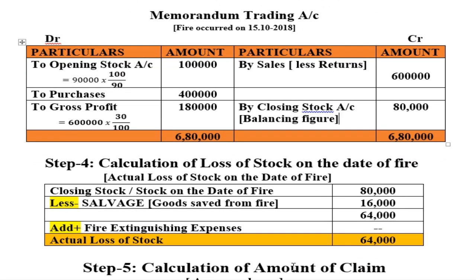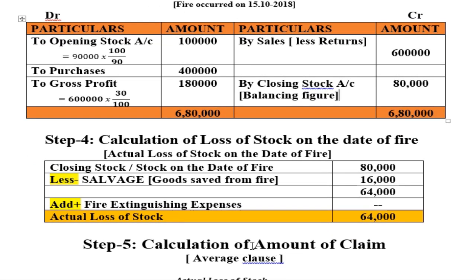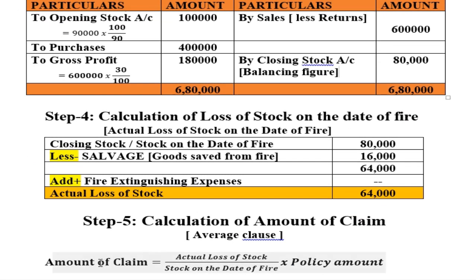And they have given that the average clause is applicable. So when the average clause is applicable, you have to apply this formula. The amount of claim equals the actual loss of stock divided by stock on the date of fire into policy amount. So in this question, what is the actual loss of stock? In step 4, we found the actual loss of stock is 64,000. Just enter this 64,000. And stock on the date of fire, that is step 3. What is the closing stock here? 80,000. So now 64,000 divided by 80,000 into policy amount.